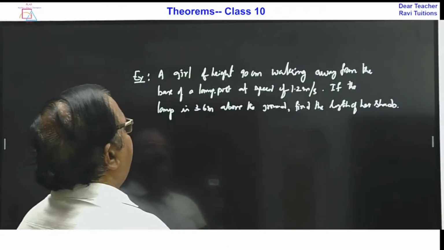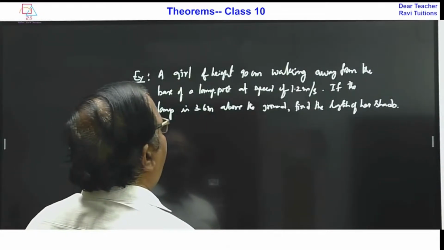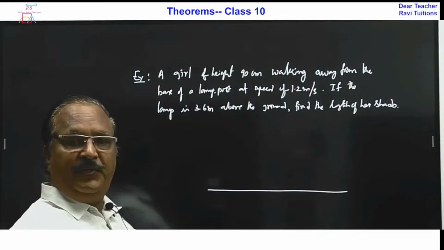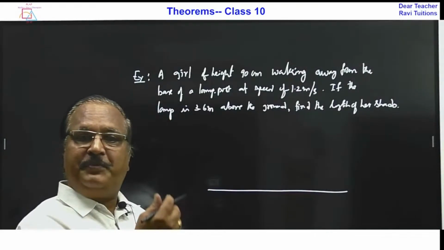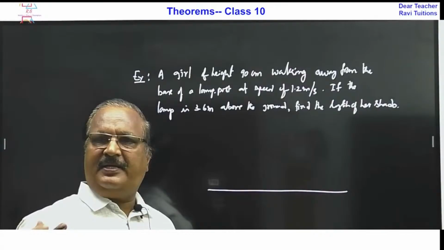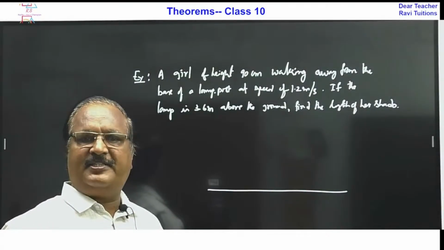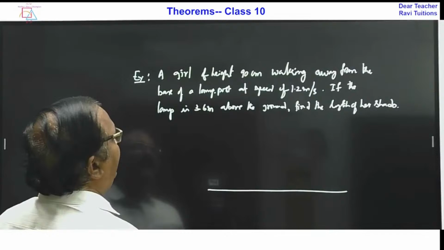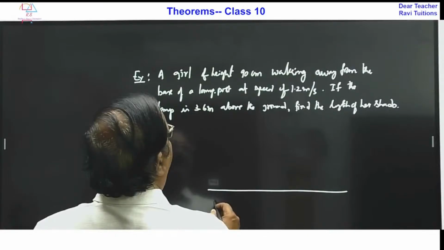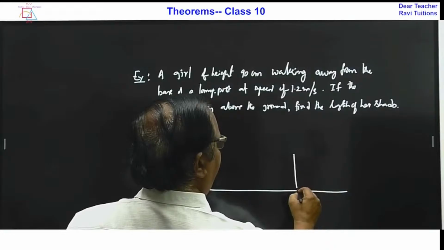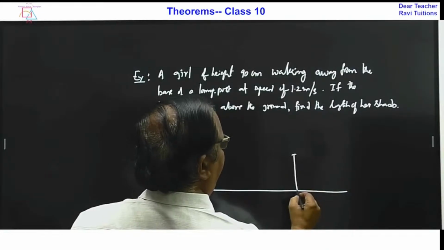Okay, so a girl of height 90 centimeters. Let us draw the ground. You have to picturize this story. It is like trigonometric heights and distances, an applications problem. So let us say the girl's height is here. This is the girl. AB is the girl.